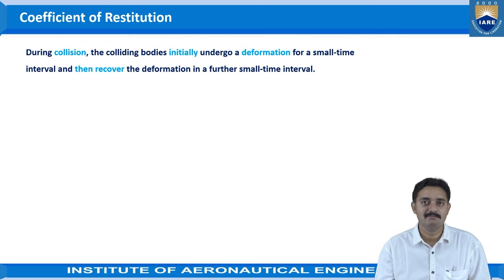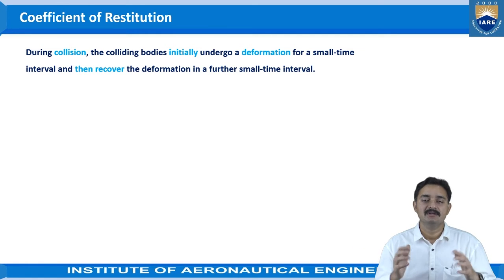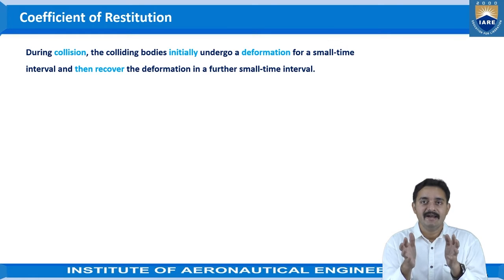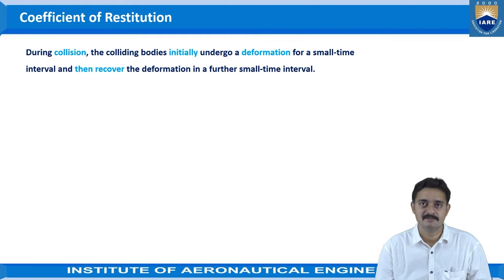Take an example of two footballs, let us say having less air in them, not fully inflated, and we try to throw the two footballs at one another. Then what happens? The footballs will come into contact with each other and they will compress one over the other. And after compression, because of the elastic property, they will again try to separate themselves.